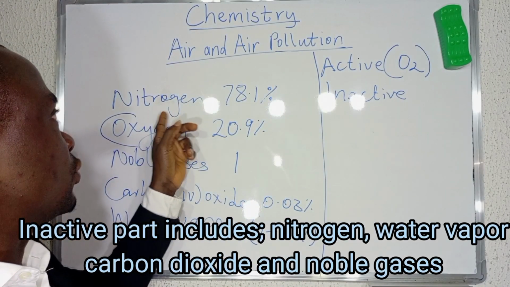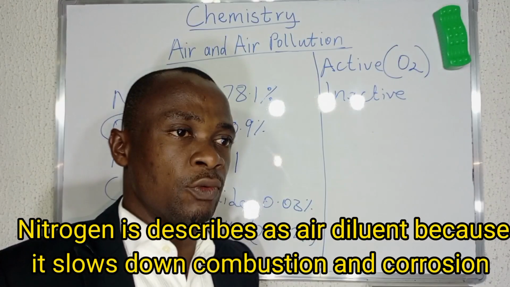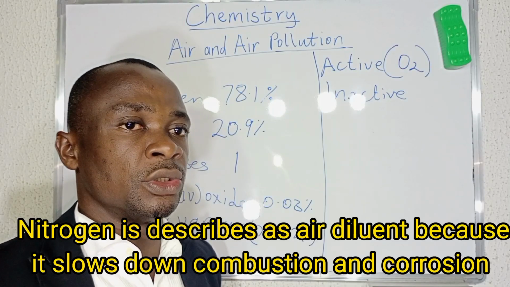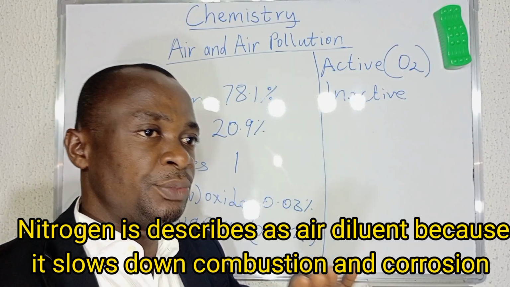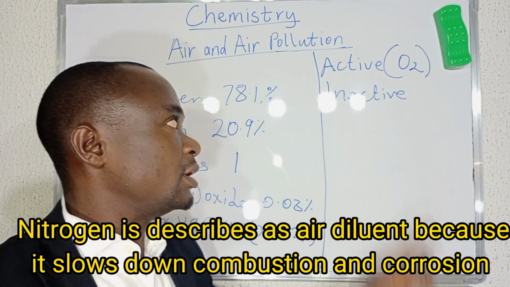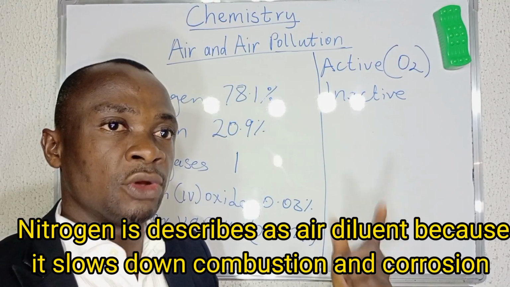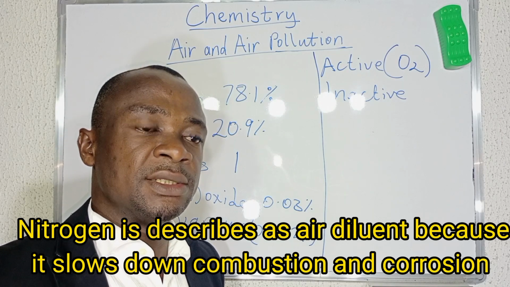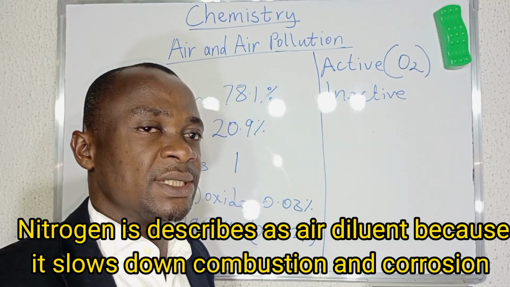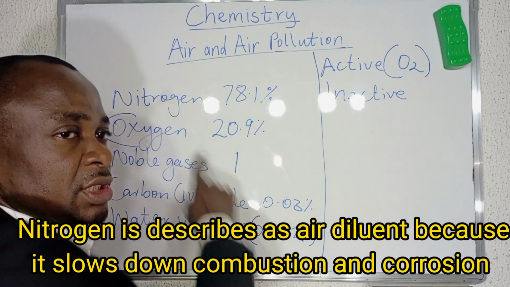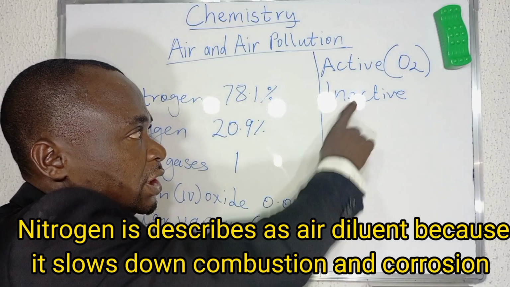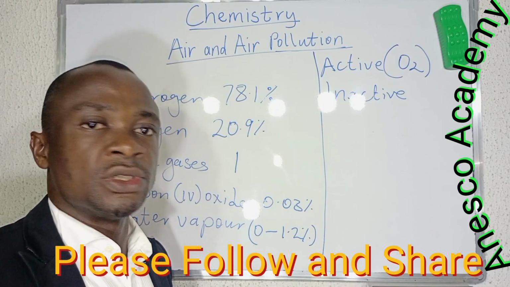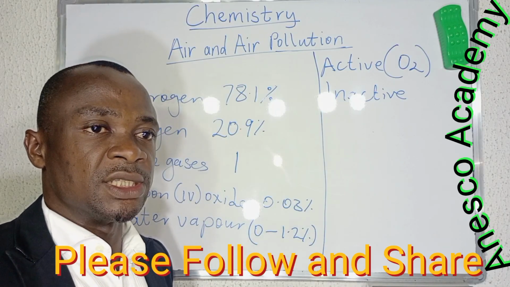The other components except oxygen constitute the inactive part of the air. In fact, nitrogen is described as virulent. Why? Because it is the component that slows down combustion. It also prevents corrosion of metals, while oxygen is the one that causes corrosion and combustion. These inactive components are like diluents. The major component is nitrogen. They don't allow something to burn, and not only that, they also prevent corrosion of metal, that is rusting.